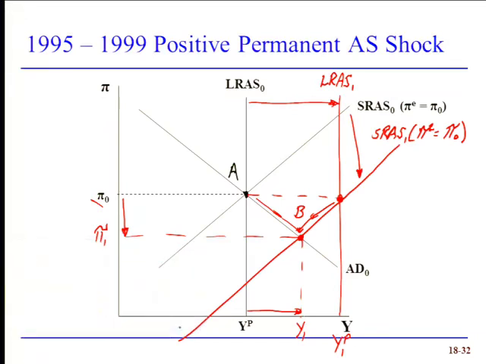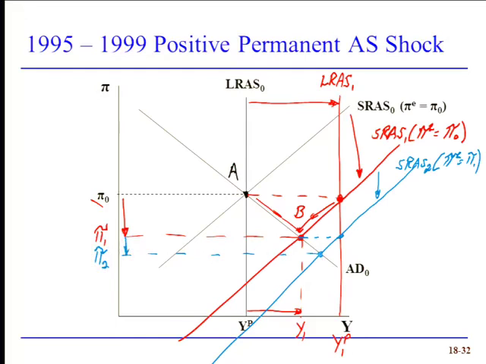Now, from here on, it's just like the adjustment mechanism that we've been talking about. Businesses were expecting inflation of pi naught. They got pi 1. So now they will adjust their inflation expectations downward. The short-run aggregate supply curve will shift down with this change in expected inflation. We'll have another adjustment, and we end up then with even lower inflation and higher economic output. And it's likely, given the slow adjustments in the labor market, that the unemployment rate went down yet again.